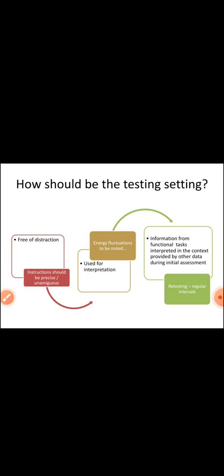How should the testing setting be? First, free of distraction. Instructions should be precise and analogous. Then energy fluctuation should be noted and used for interpretation. Information from functional tasks is interpreted in the context provided by other data during the initial assessment.